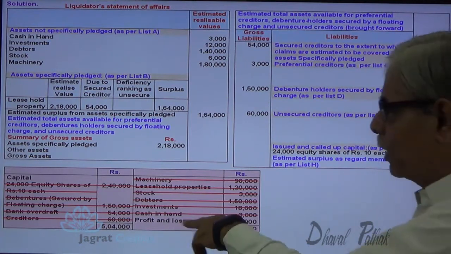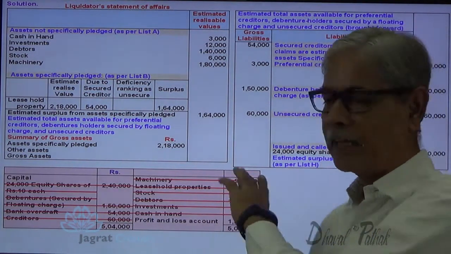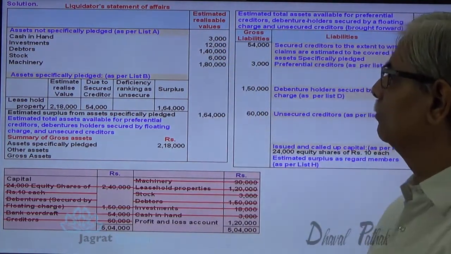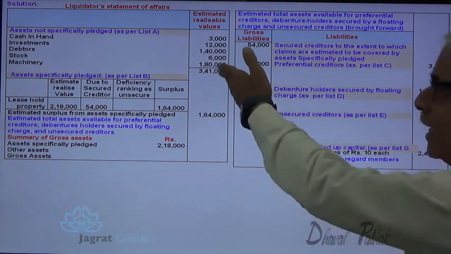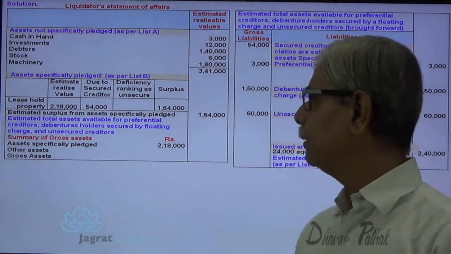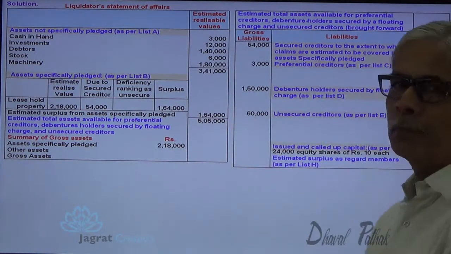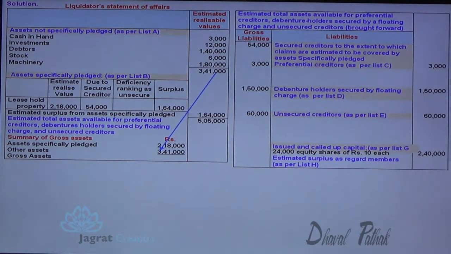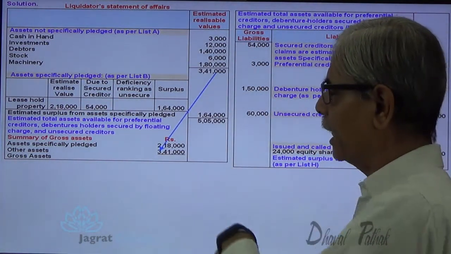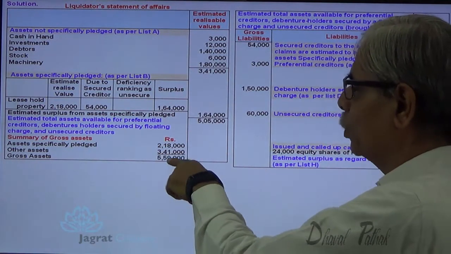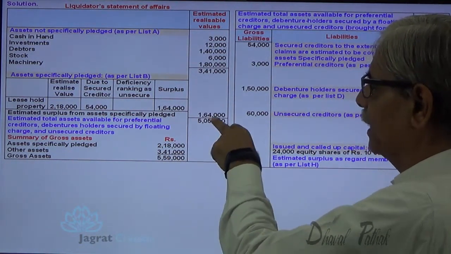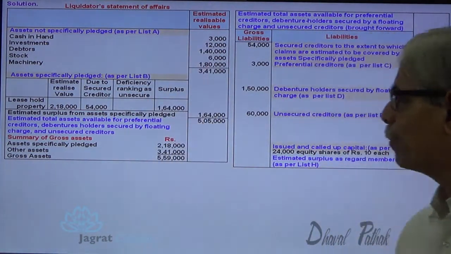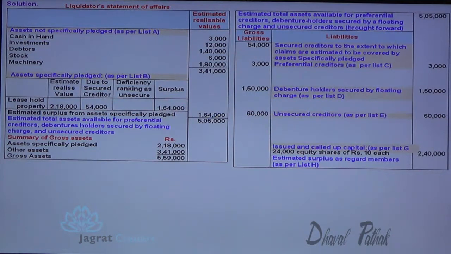Now notice, except profit and loss account, all the details are considered. Profit and loss account is not a claim or a recoverable asset. So I have a total. You know that it is 3,41,000. I have already explained. To that 1,64,000 added to 3,41,000 gives 5,05,000. This 5,05,000 is available. See, 3,14,000 is the gross realizable. This is the total gross assets that is going to be realized. The difference between this number and this number is 54,000 paid to secured creditors.